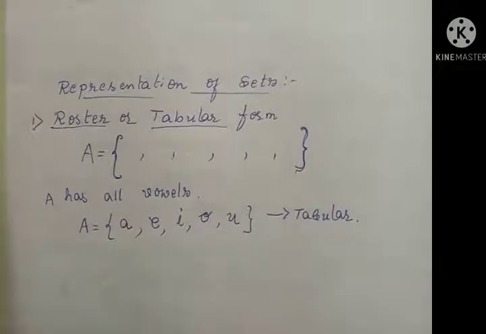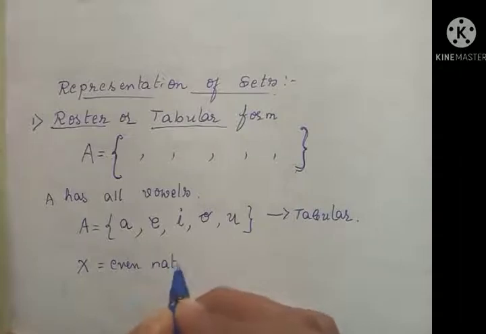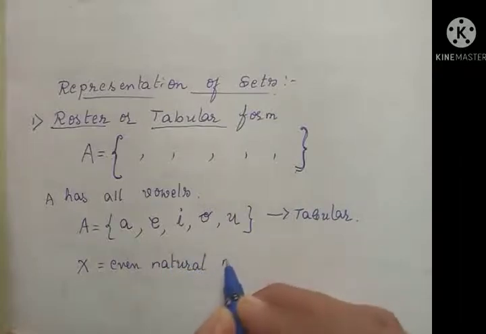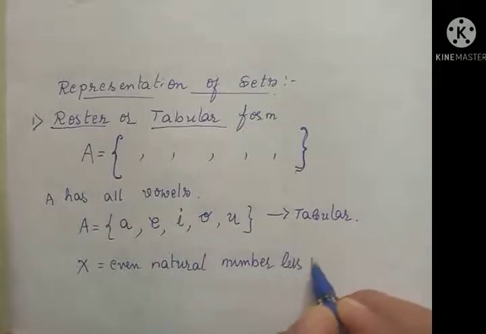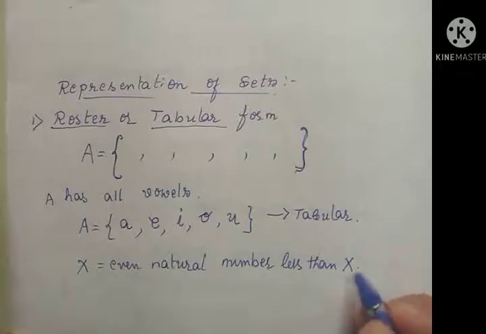I can give one more example. Even natural numbers less than 12. So we have to write a set of even natural numbers less than 12.